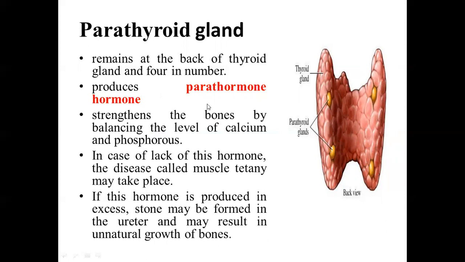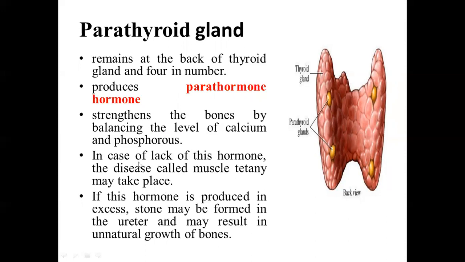So the main function of the parathyroid gland is to produce the parathyroid hormone, which helps in strengthening of the bones by balancing the level of the calcium and the phosphorus. These are the minerals which are required for the strengthening of the bone.